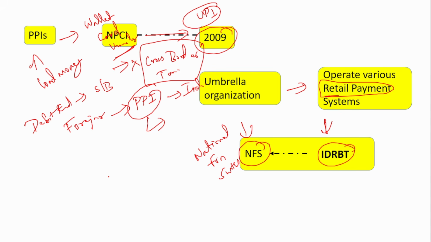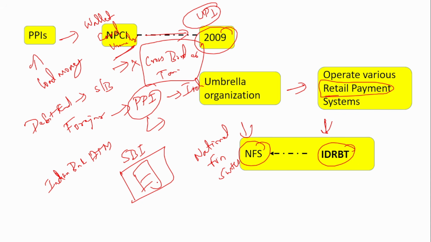Now, what is this NFS? This is the biggest network of ATMs. Suppose you have an Indian Bank ATM card. You go to an SBI ATM and you try to withdraw money. Now, SBI will not have your Indian Bank account details, right? How is it able to dispense the money? That is because of this NFS.